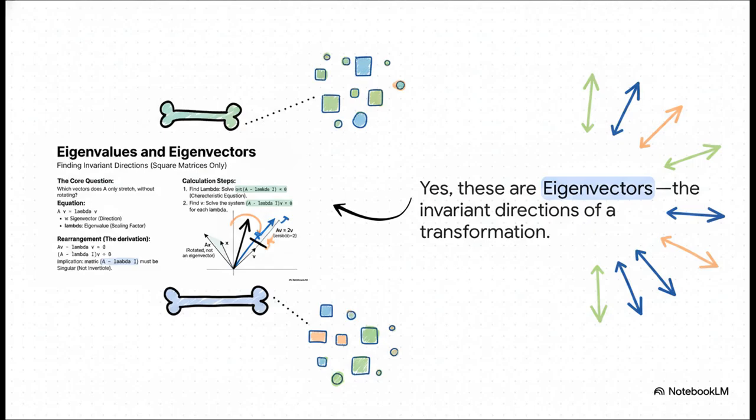We call them eigenvectors. Just look at this. The normal vector x gets totally knocked off its path. It gets rotated and stretched into Ax. But look at our special vector v. It doesn't budge from its line. It just gets stretched by a factor of 2, becoming Av. That v is our eigenvector. And that scaling number, the 2, that's its eigenvalue. Think of these eigenvectors as the stable axes, like the very skeleton of the whole transformation.